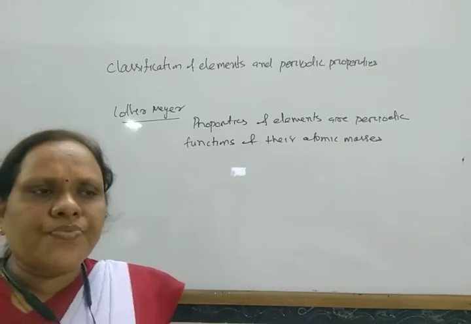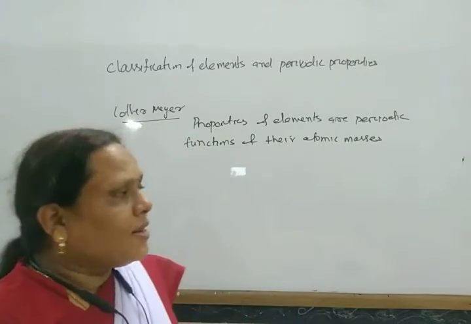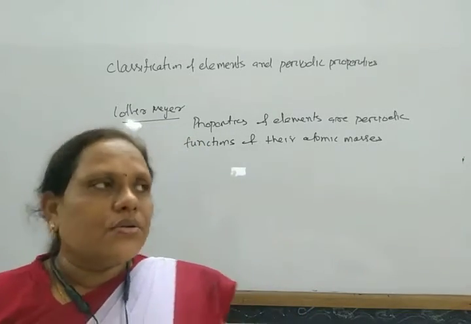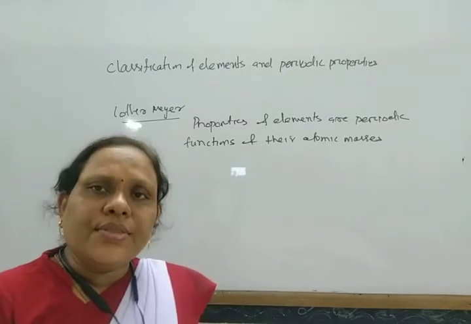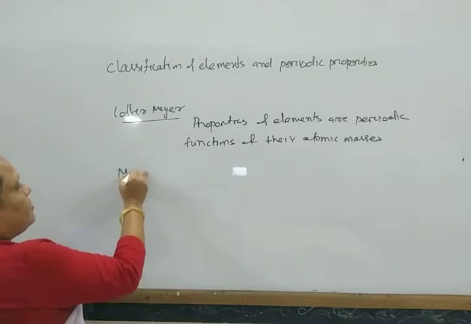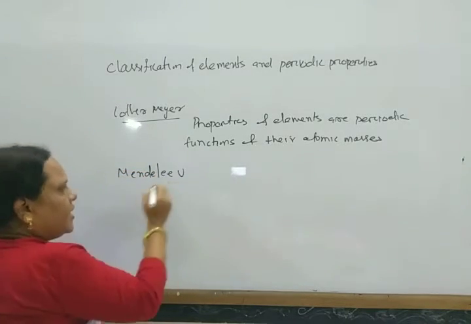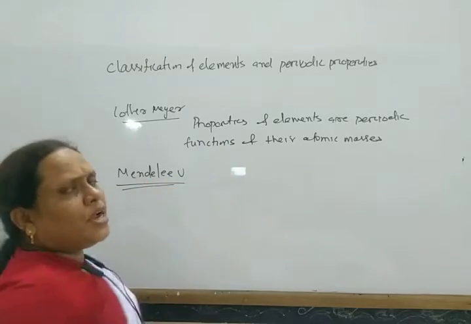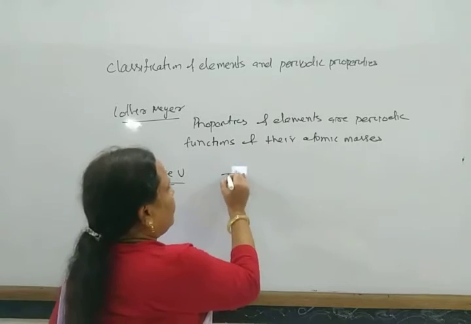But here also it takes large space, and also not all elements could follow this graph well. So another scientist, Mendeleev, for the first time attempted to keep all these elements in tabular form.